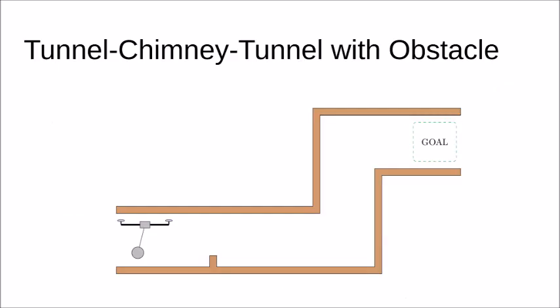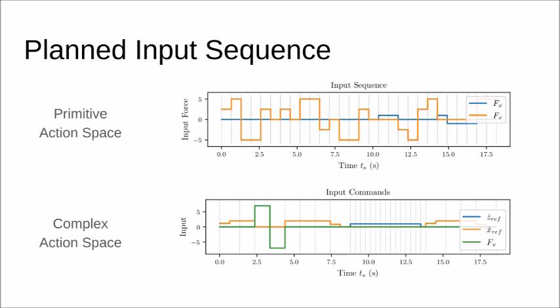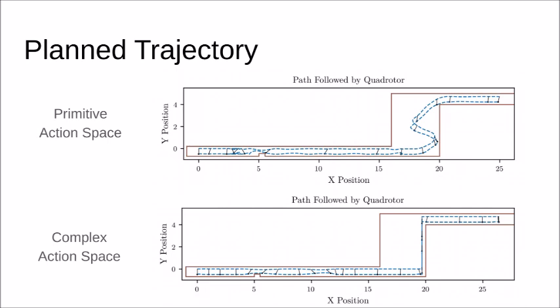The test environment consists of a tunnel with an obstacle, a vertical chimney, and finally a horizontal tunnel leading to a goal region. Both the primitive action space as well as the complex action space manage to plan a sequence of inputs to navigate the quadrotor through the environment. The planned paths in both cases avoid the boundaries and obstacles and successfully reach the goal region.